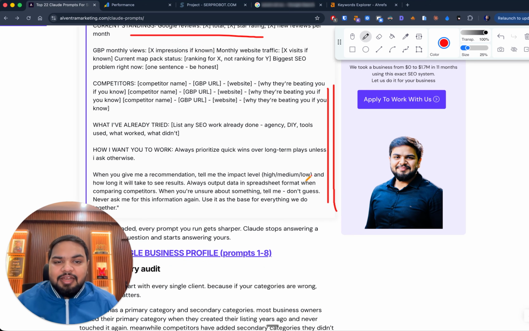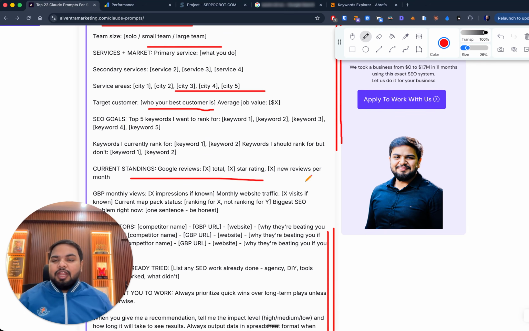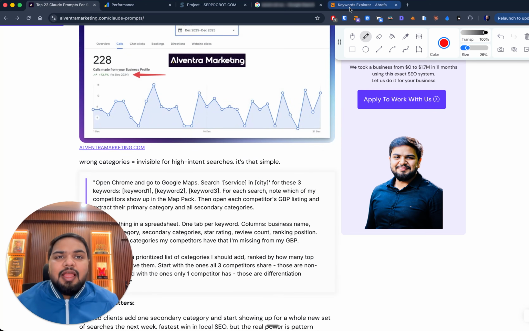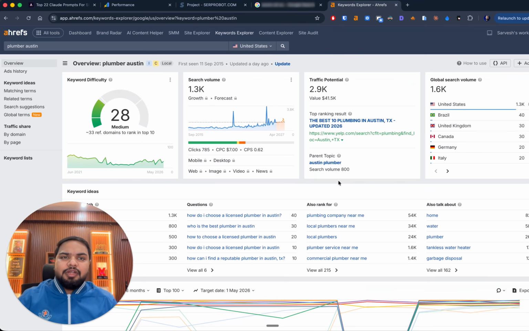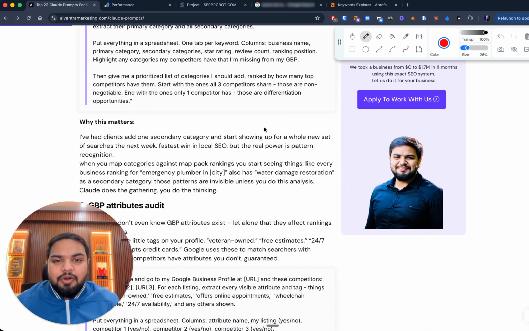And once that brain is built, the output that comes from Claude would be so much better. This would be the first differentiating factor in how I would do SEO and how I'd use Claude Cowork so much differently than any of the SEO gurus who give you prompts right now. That's one. But at the same time, I would also look at what the competition is doing and what we can do to differentiate from them on a general basis. So that would be the first prompt that I do.